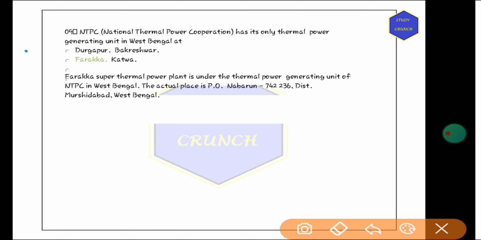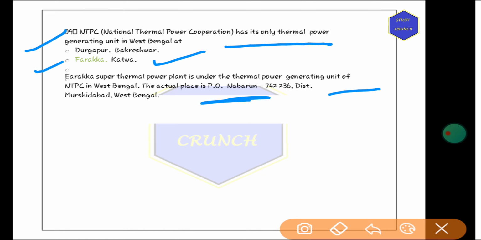Next, NTPC, that is National Thermal Power Corporation, has its only thermal power generating unit in West Bengal at which of the following? So it is Farakka. Farakka Super Thermal Power Plant is the thermal power generating unit of NTPC in West Bengal. Actual place is Nabaran, Murshidabad, West Bengal.